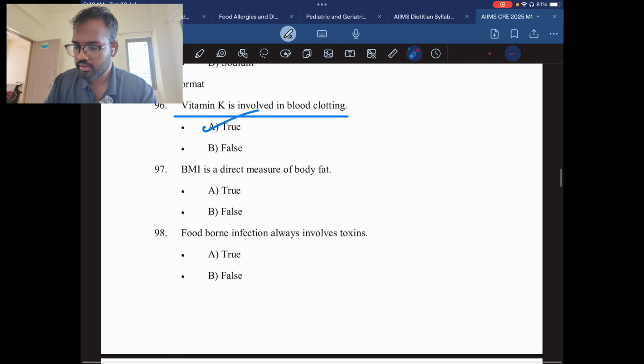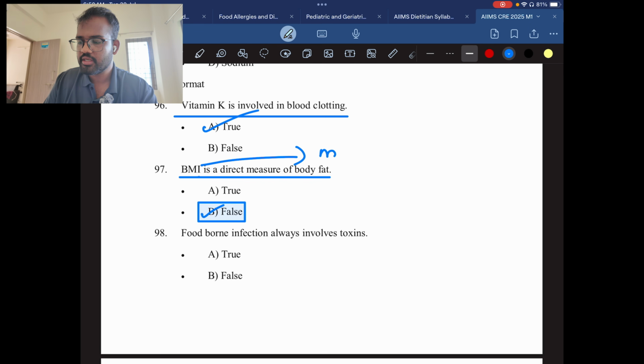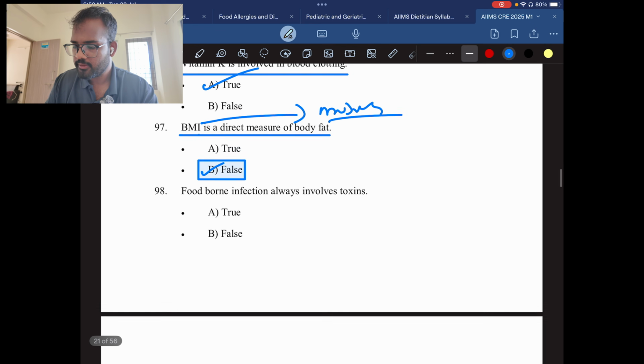Question number 97. BMI is a direct measure of body fat. True or false? It is not a direct measure. It is an overall measure. So the answer will be false. BMI will fail if there is a lot of muscle mass in the body. It has limitations in that. So the answer is false.